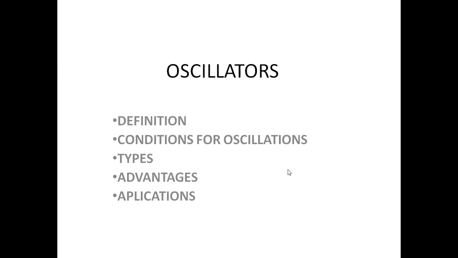The oscillator is an example of a positive feedback application. As we have discussed about positive feedback, that principle is used in the oscillator circuits. So in this class, we are going to discuss oscillators. We are also going to discuss the definition of oscillators and the conditions to get oscillations. Next, the types of oscillators and advantages, disadvantages, and also applications.